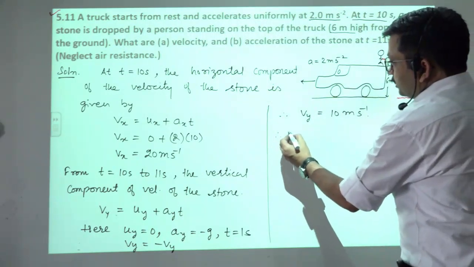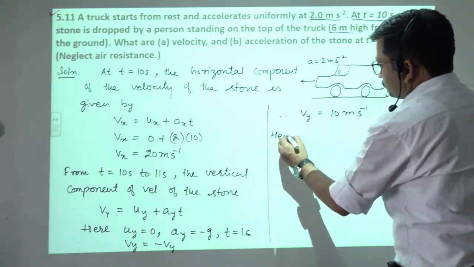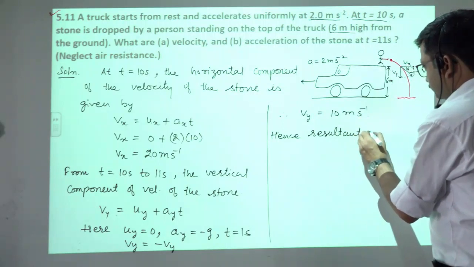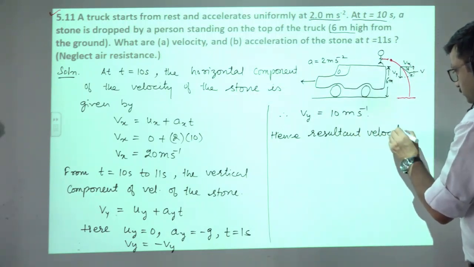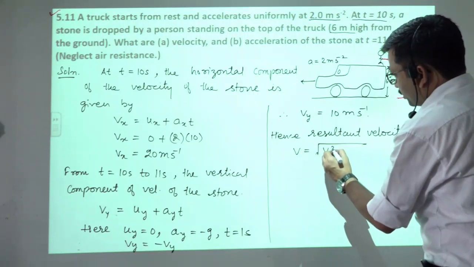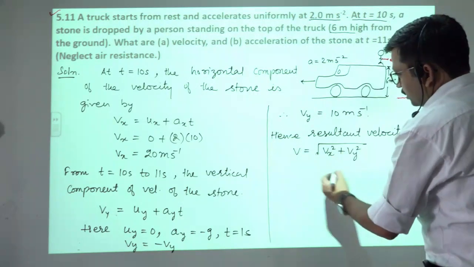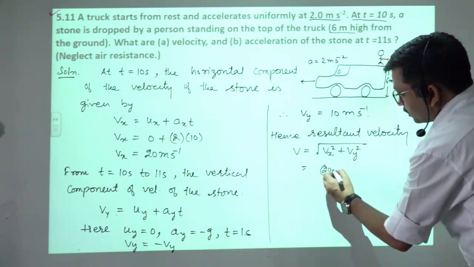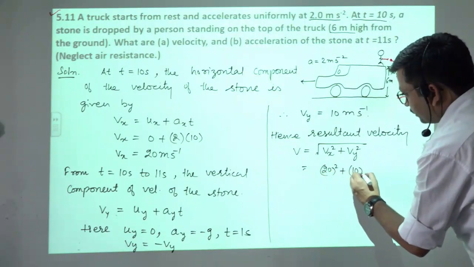So therefore, hence resultant velocity is given by V is equal to square root of Vx square plus Vy का square. What about Vx? 20 का whole square plus Vy 10 का square.